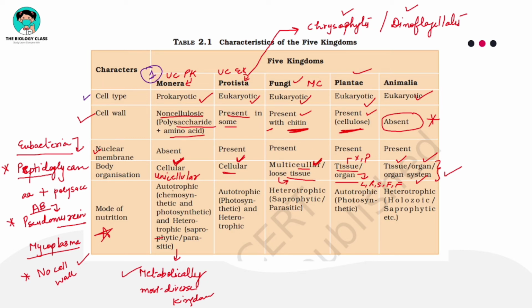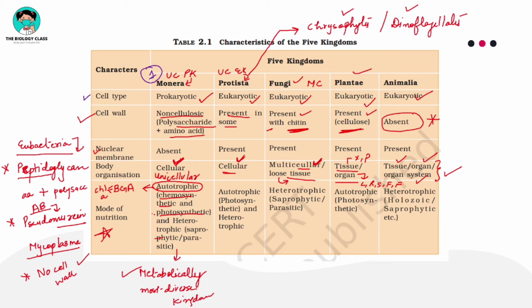See, members can be autotrophic. Who will be autotrophic? Blue-green algae or cyanobacteria will be autotrophic because they have chlorophyll A, right? Chemosynthetic as well as photosynthetic. So the autotrophic mode of nutrition is also of two types.